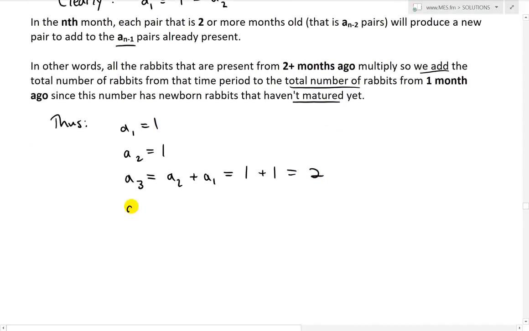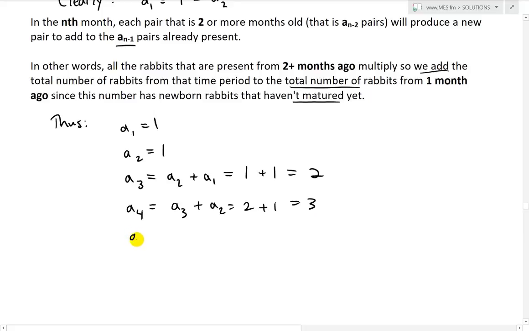So this is going to be 2. And now you'll understand this pattern. So a4: we initially have 2 rabbit pairs, a3. So we take all the ones from here, and now we're going to multiply all the ones from 2 months previous. This one just had 1, so we just add the a2. So 2 plus 1 equals 3.